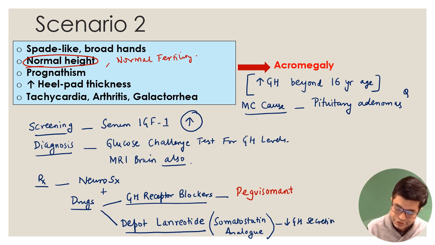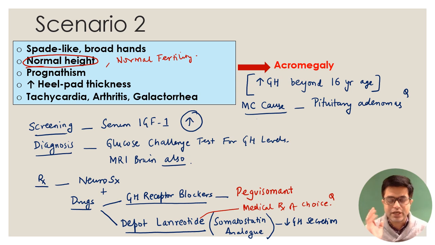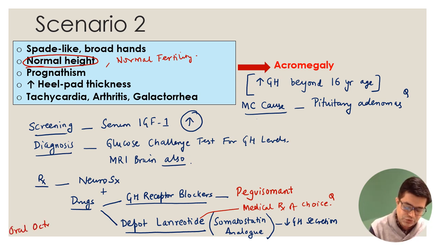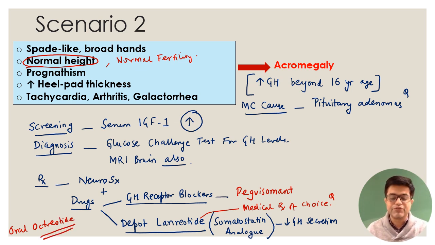And in fact, according to most of the standard textbooks these days, depot lanreotide is considered the medical therapy of choice in these patients. Or if they ask you drug of choice, the answer will be depot lanreotide. This is a scenario-based question asked a couple of years back in the FMGE exam. So what is the medical therapy of choice? Somatostatin analog like lanreotide. Can you use oral octreotide? Yes. Another older alternative is oral octreotide. But the problem is you need to take it on a regular basis, and so it is not very preferred these days.